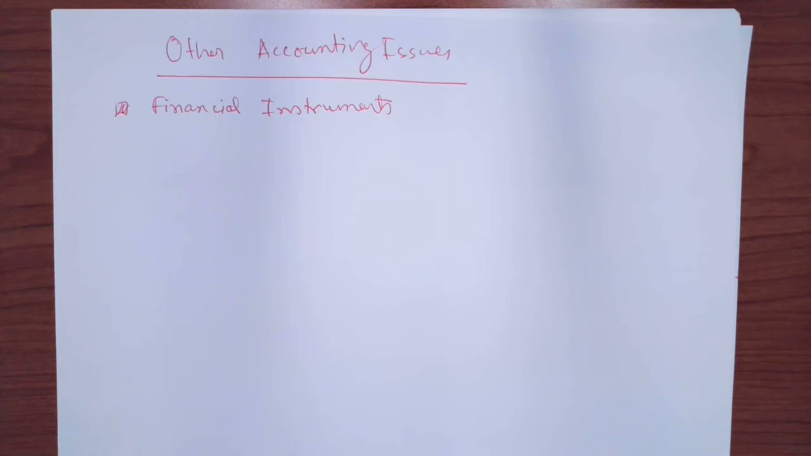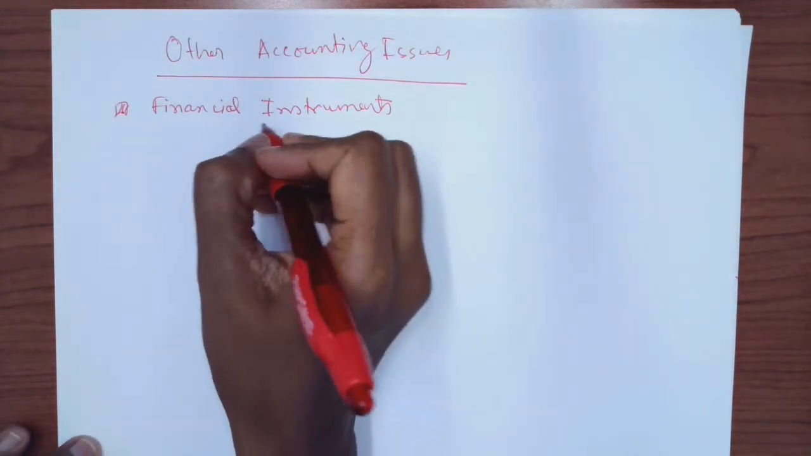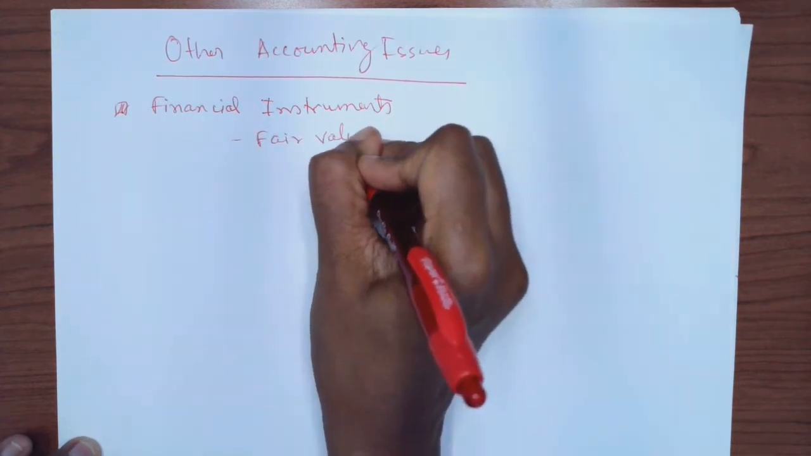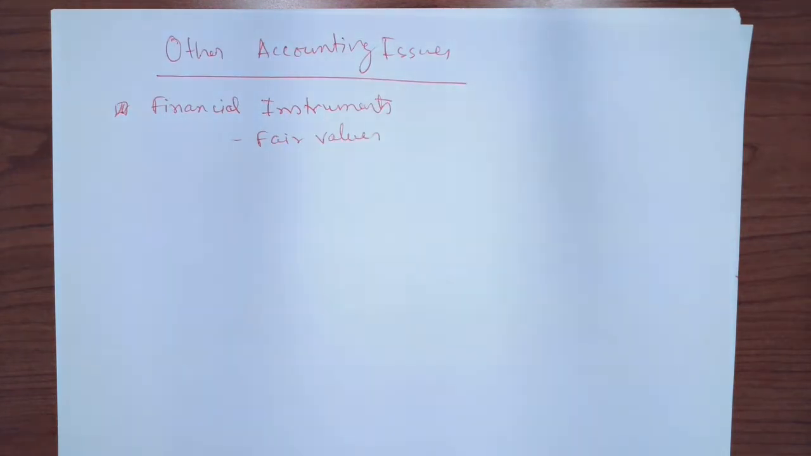Now we will learn a few other issues related to not-for-profit accounting. First, the financial instruments. Any not-for-profit entity could receive financial instruments or equity securities. They can receive stocks or bonds. If you have to record those, remember, if you can figure out the fair values of those securities, you have to record them at fair value on the statement of financial position.